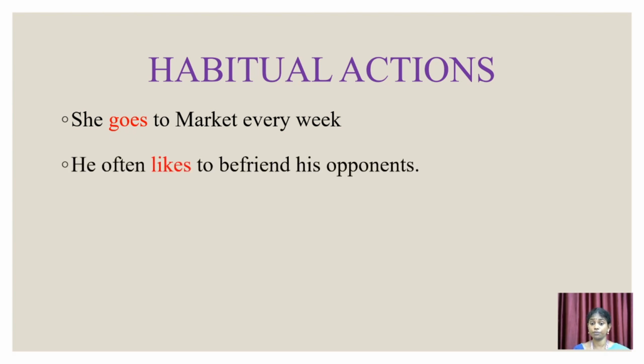Next, he often likes to befriend his opponents, even though they may be an opponent or enemy or a stranger, whoever it may be. It is his habit to befriend them. Befriend means becoming friendly. So he is always like that. He is a boy with that sort of nature. So that is the meaning of this sentence. She cooks all the dishes on time. So normally she is a girl who is known for punctuality. Whether it is cooking or whatever it is, she used to do everything on time. So that's why along with the verb we have used the letter s, cooks.